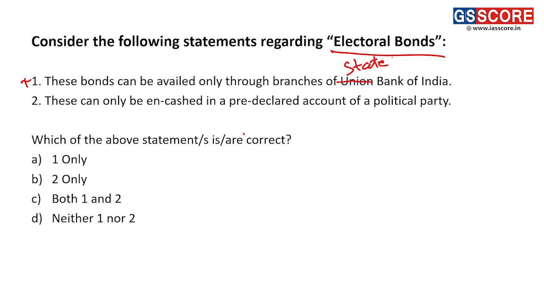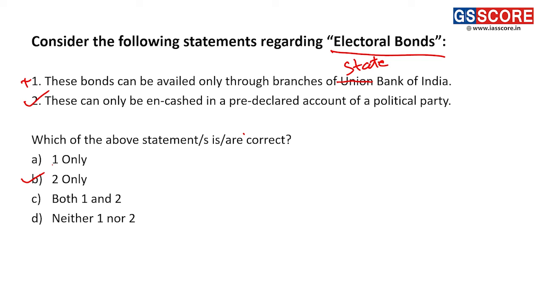Second statement: this can be only encashed in a pre-declared amount by political parties. Yes, this particular statement is correct. That was the very purpose of bringing in electoral bonds. You would purchase a bond of a particular amount and then give that bond to the political party, which can then encash the same.